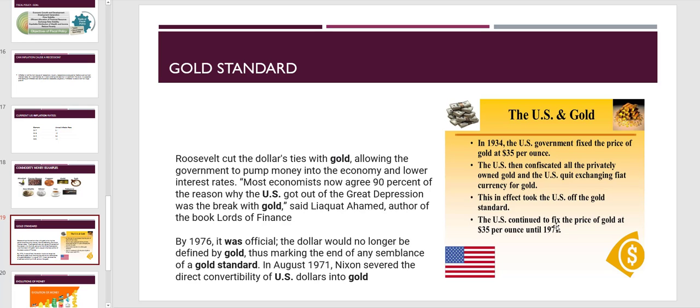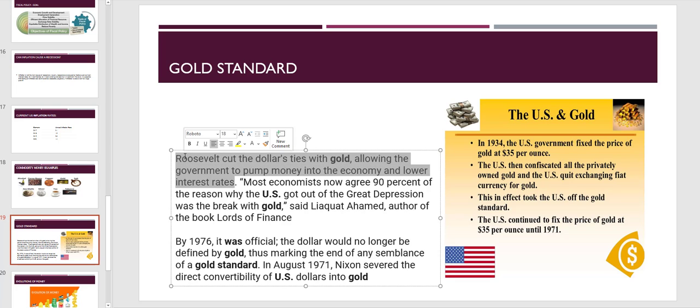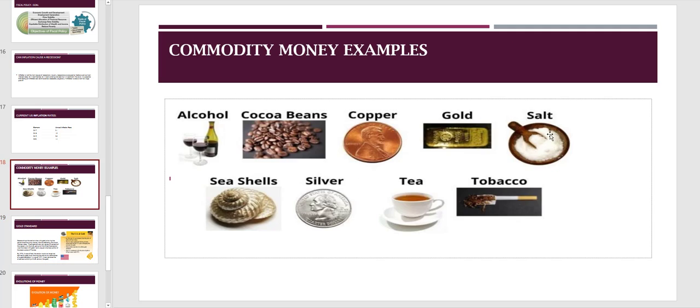So Roosevelt cut the dollar's ties with gold, allowing the government to pump money into the economy and lower interest rates. So this is very important. The reason I brought this up is that if you look at it in terms of commodity exchange, we never had this problem.